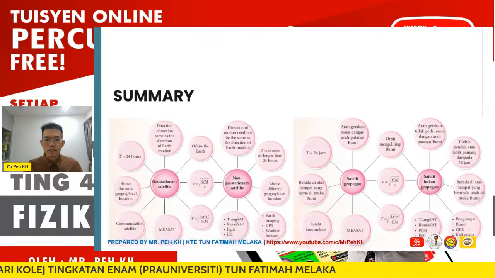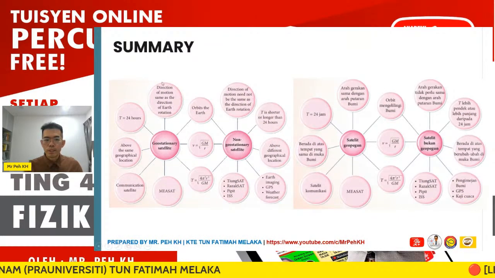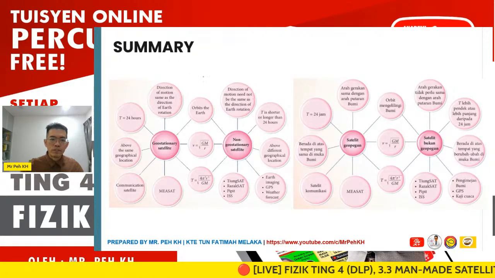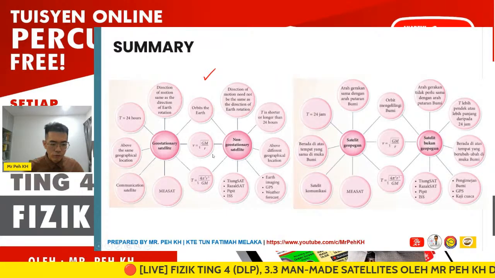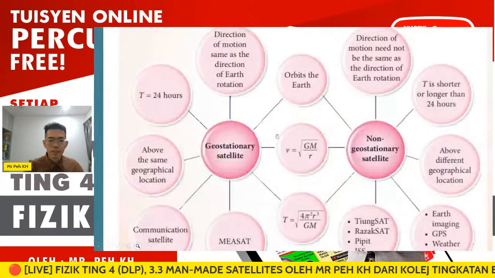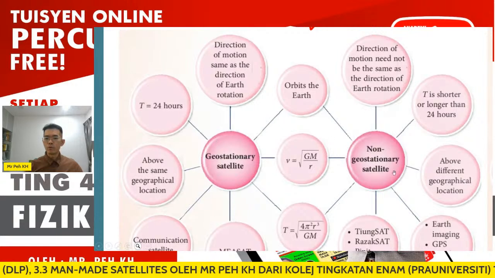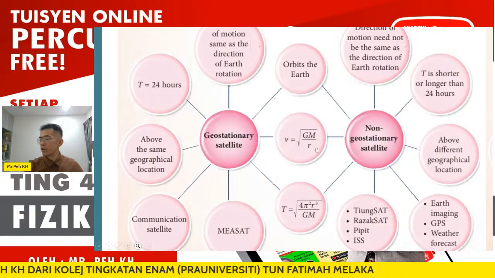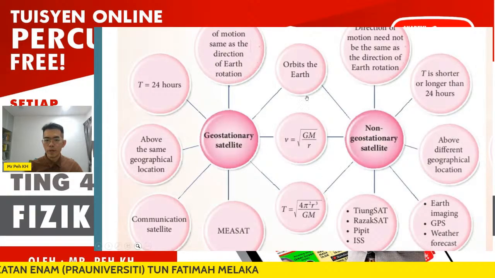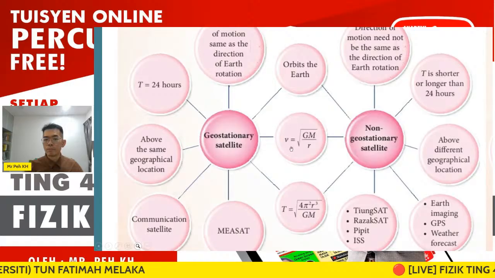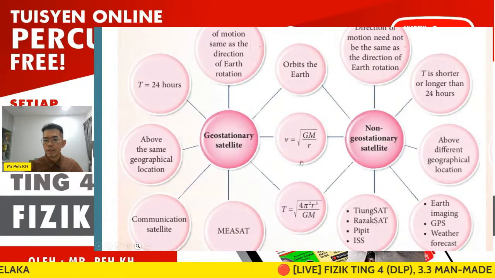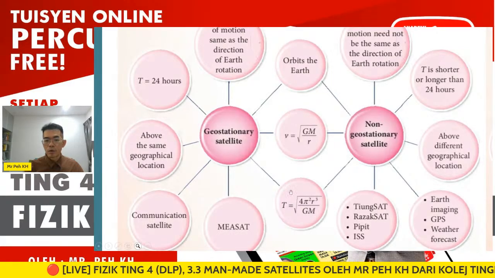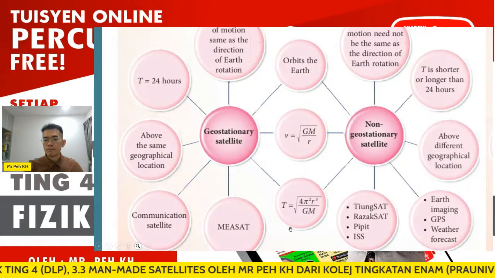And here it can be classified more simply, where actually this is from the textbook. Okay, so let us go through the English version. So here is the BM version now. Okay, so for the English version, you can see here. Geostationary satellite and non-geostationary satellite have three similarities. The first, both orbit the Earth. Then they have the same linear speed, so v equals square root of GM over r. Then the third is the orbital period, which can be calculated by using Kepler's law.